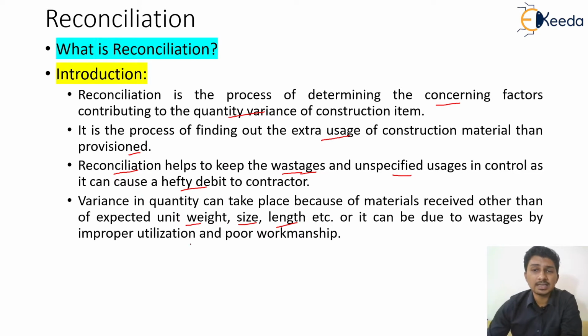Another factor is wastage due to improper utilization and poor workmanship; these two are major. Most of the time the material you receive on site is of standard size. Sometimes it may vary, only for steel or some other material, but due to poor workmanship or improper utilization, reconciliation plays a huge role.